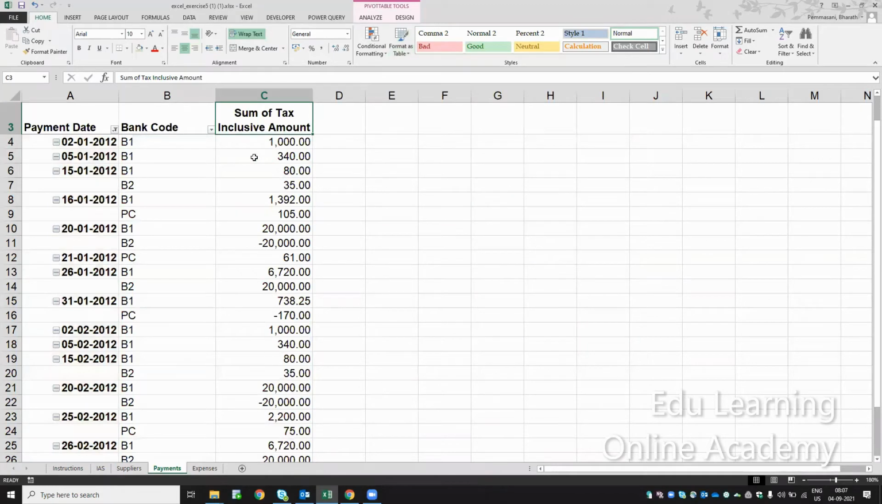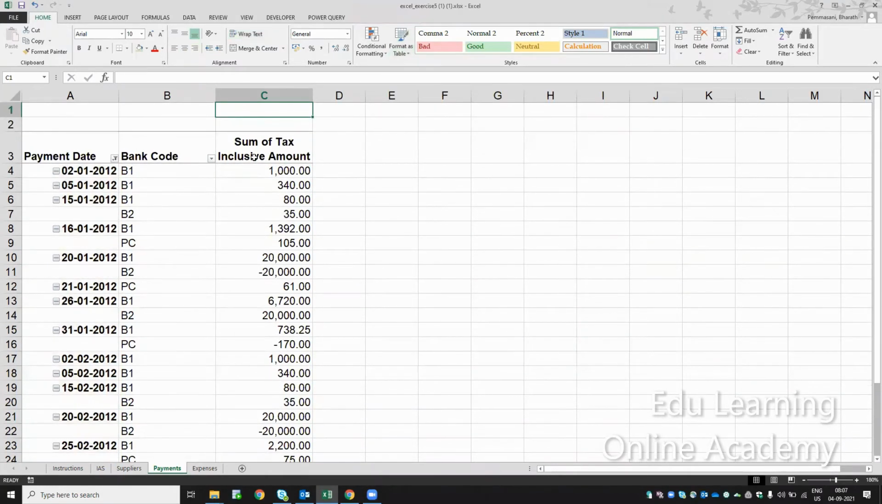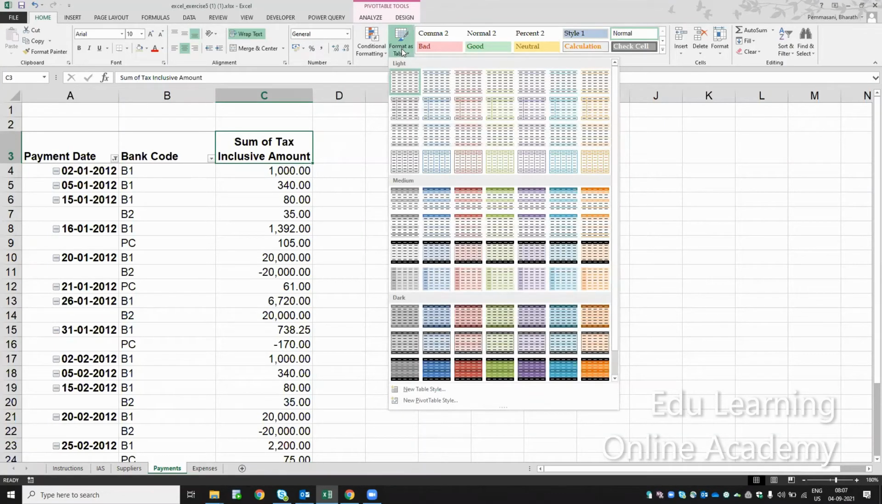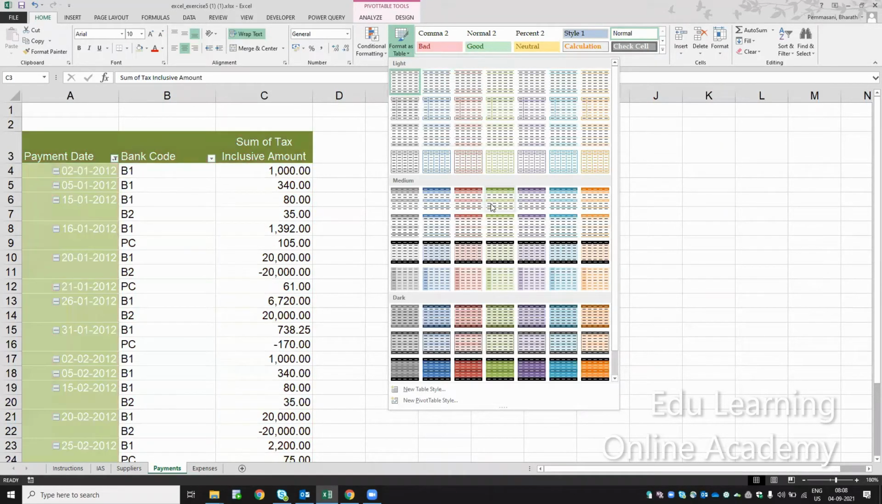So previously the formatting was like this. They're asking to do the formatting, so I'll just select this one and go to format as table. They're asking to mouse over. Just mouse over this one. Mouse over means just to move the mouse onto that one.